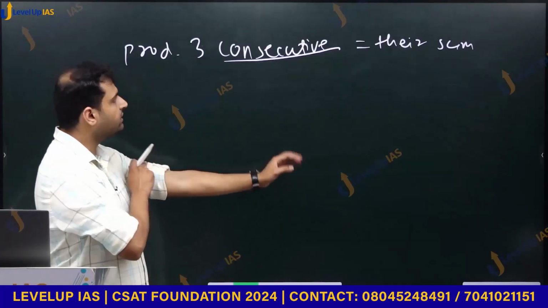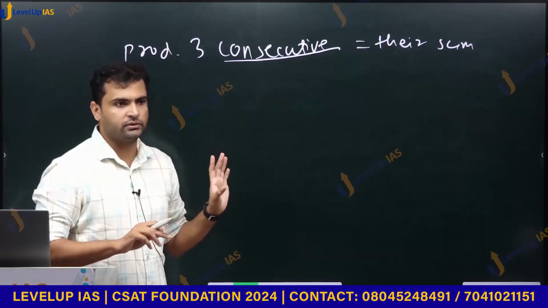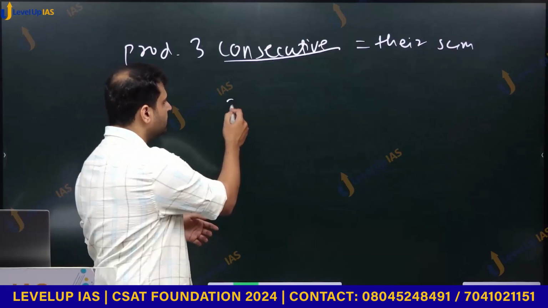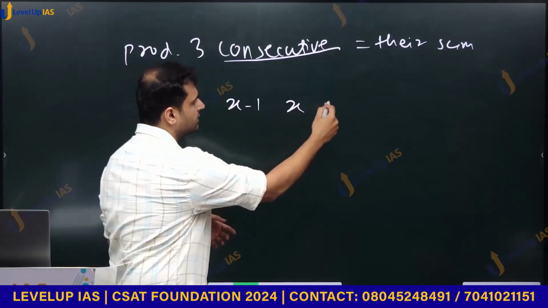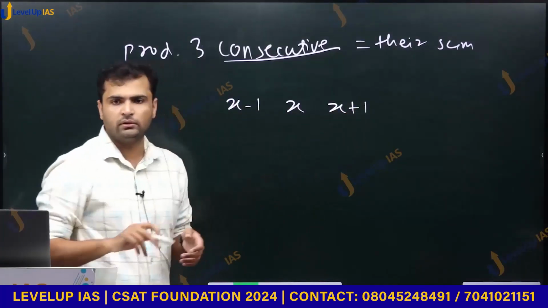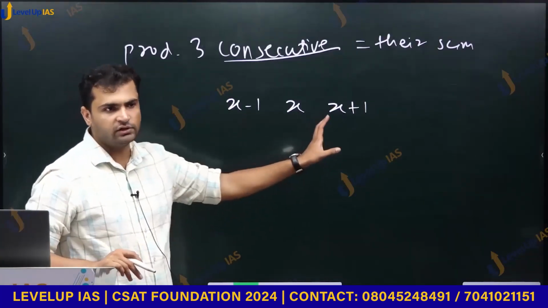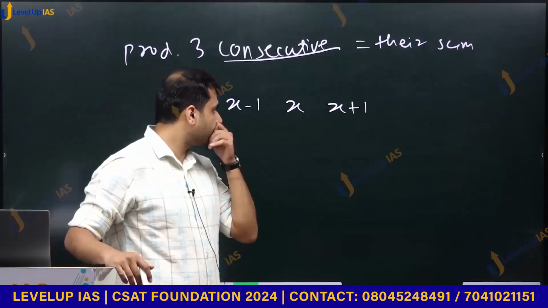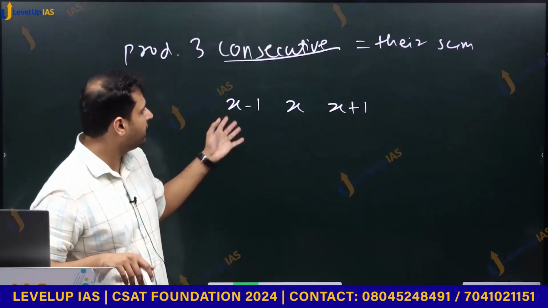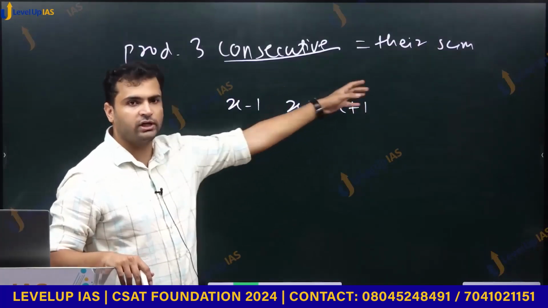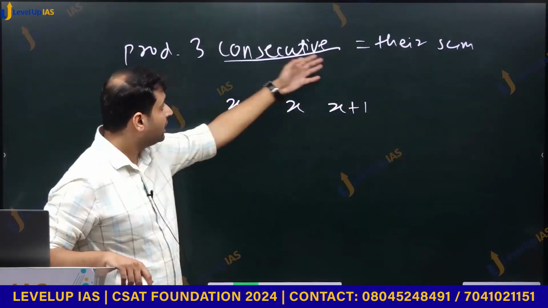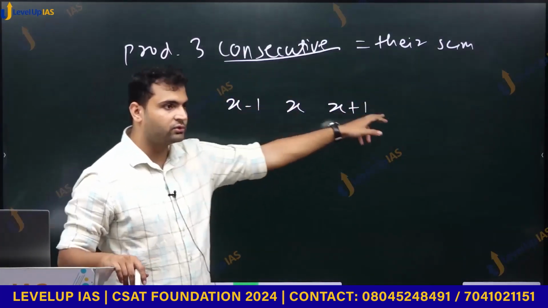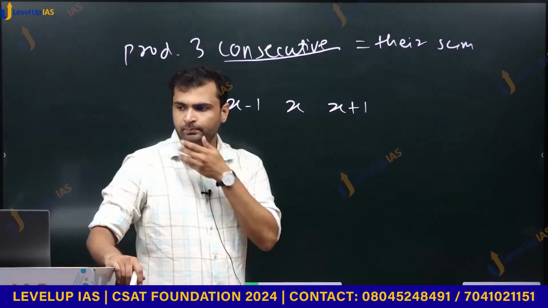Let us first convert this word problem into an equation so that we can solve it. So what can we take as 3 consecutive integers? Let us take x minus 1, x and x plus 1. These are 3 consecutive integers. We just want to find out x now. Why have I taken minus 1 and plus 1 and not x, x plus 1, x plus 2? Because I have to add them, and if I add these 3, the 1s will get cancelled, plus 1 minus 1. That is why I have taken something like this.